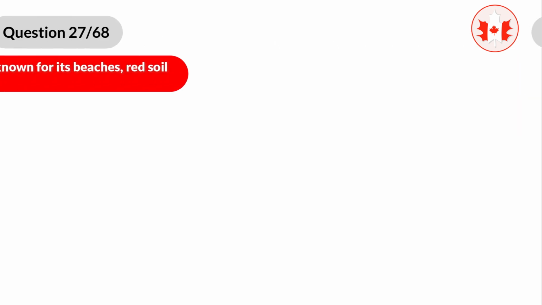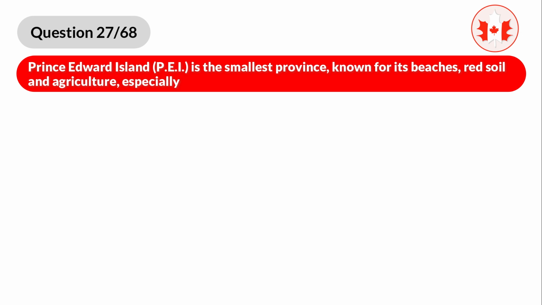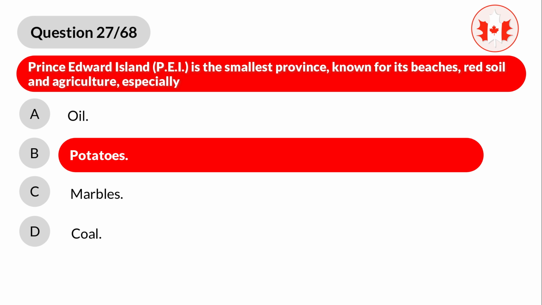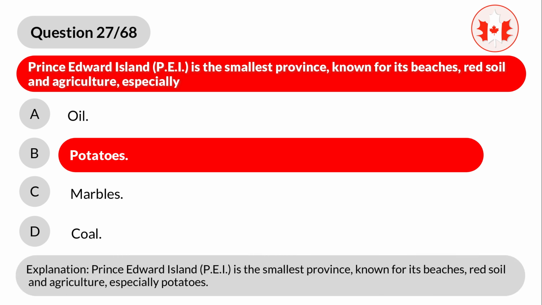Question 27. Prince Edward Island, PEI, is the smallest province, known for its beaches, red soil and agriculture, especially A. Oil. B. Potatoes. C. Marbles. D. Coal. Correct answer is B. Potatoes. Explanation. Prince Edward Island, PEI, is the smallest province, known for its beaches, red soil and agriculture, especially potatoes.